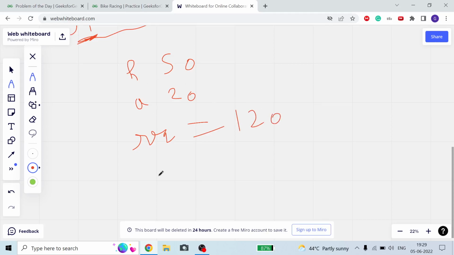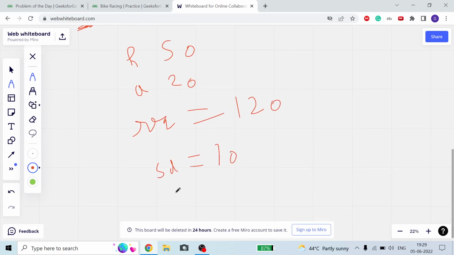Now what is the speed difference? It is 120 minus 50, so I need 70 more speed. How many hours will it take? I will calculate the time required: I need a total speed of 70, and acceleration per hour is 20. After completion of 3 hours I will only increase my speed by 20 into 3, which is 60, but I need to increase by 70, so I will need 4 hours.